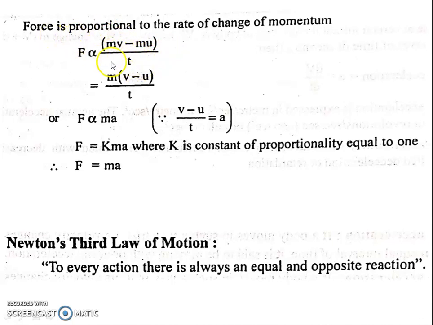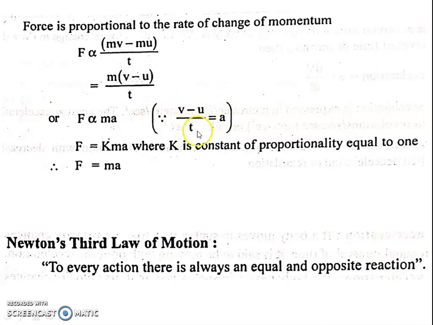When I say rate, time always comes into the picture. If I keep m outside, the equation reduces to m into v minus u divided by t, so f is proportional to ma, since v minus u divided by t is equal to a.